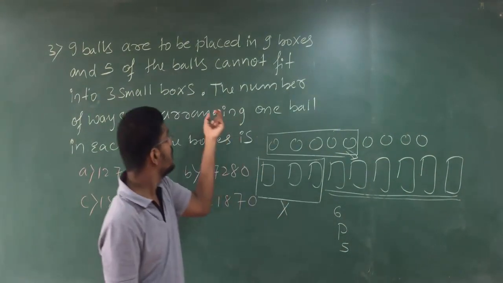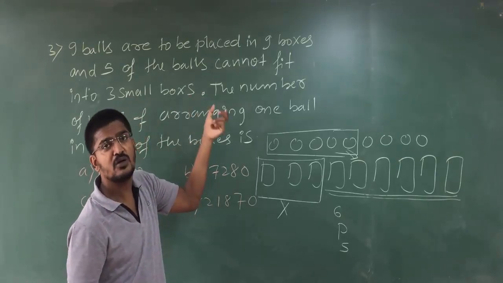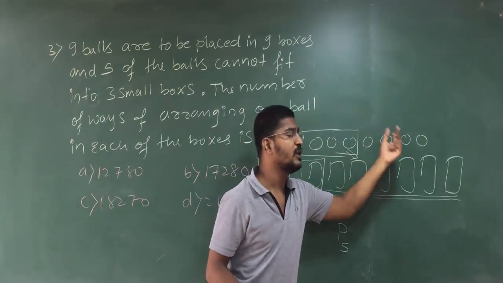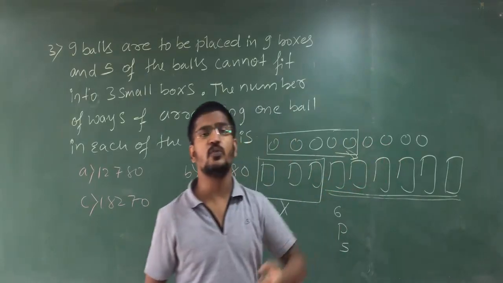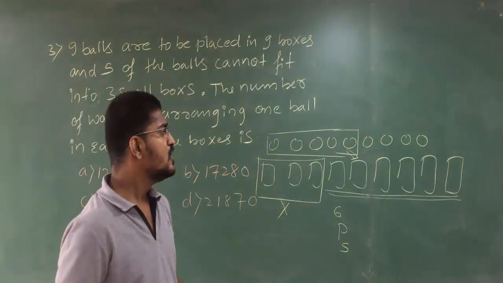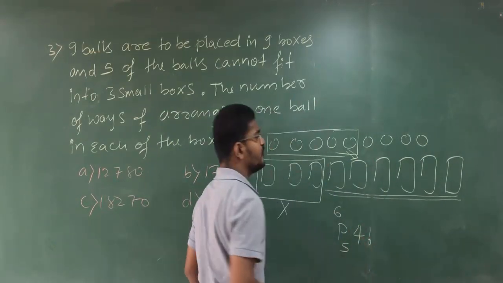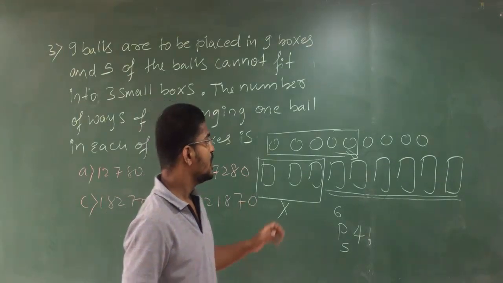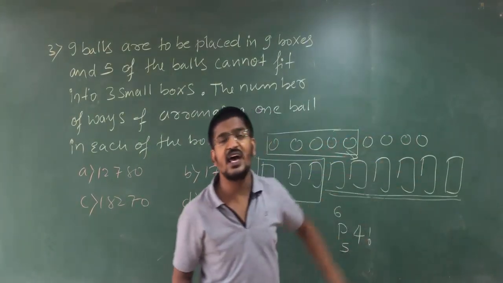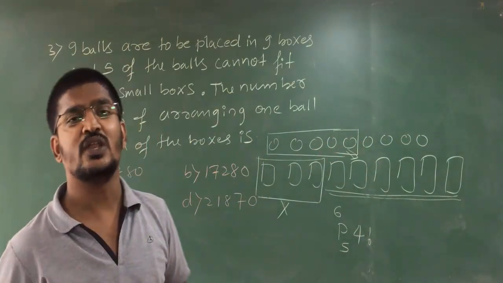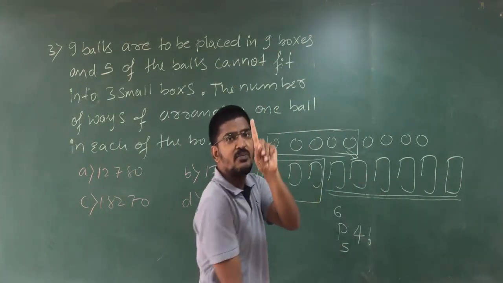But still our process is not over. Our experiment is not over. Either you can say our event is not over. Still you are remaining with how many? 4 balls. Clear, students? So these 4 balls have to be arranged. Are you clear? So the arrangement of these 4 balls is given by 4 factorial. Here the 5 will be arranged in these 6, and these 4 are arranged in 4 factorial ways. Clear? Because if you fit 5 in this, there will be 1 box remaining.